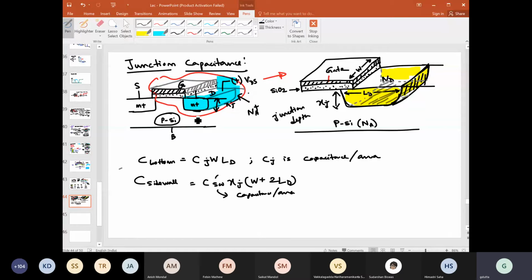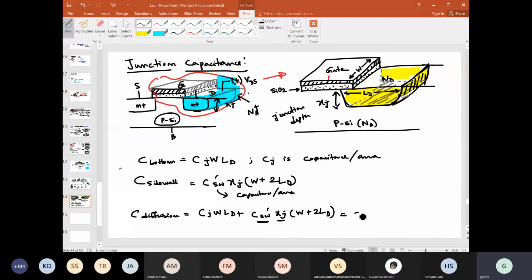As this is due to the diffusion part, in some books they also write it as C diffusion, and they just add these two up. So it becomes CJ W LD plus CJSW dash into Xj, W plus 2LD. Again, this Xj is a technology parameter.